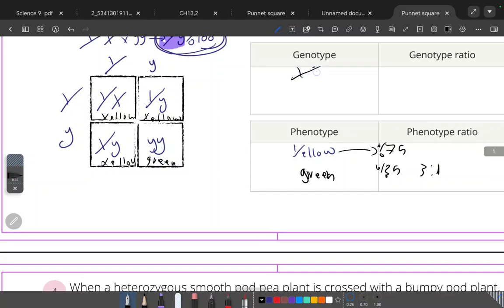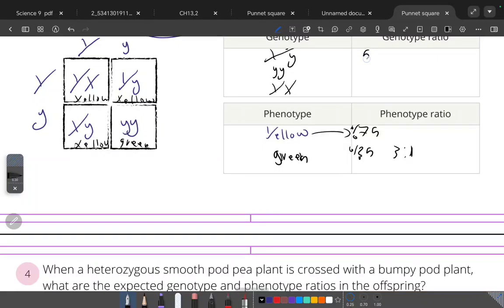Genotype, Y capital, Y capital, Y capital, Y small, Y small, Y small, which is 25%, 50%, 25%. The ratio will be 1, 2, 1.